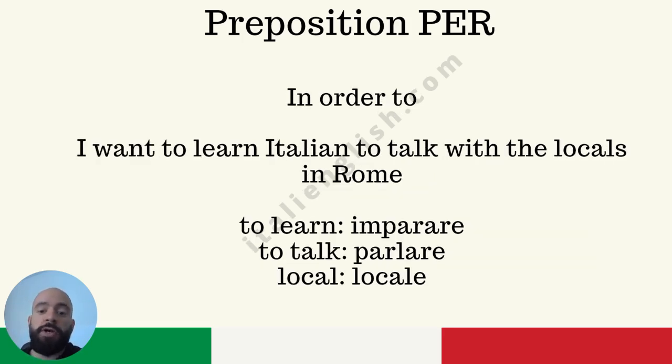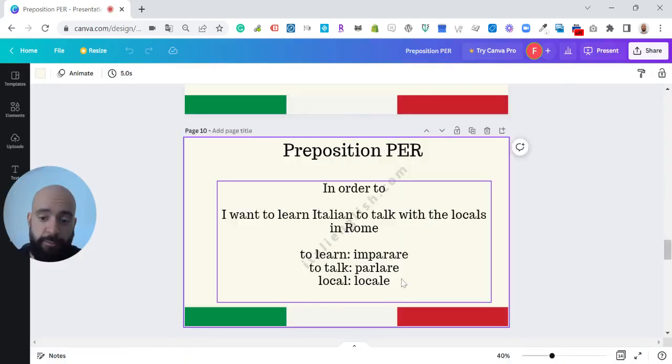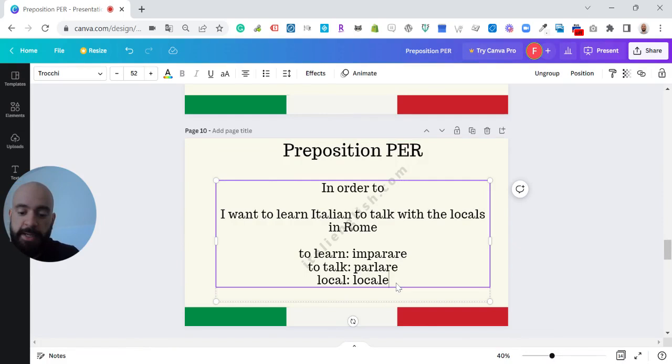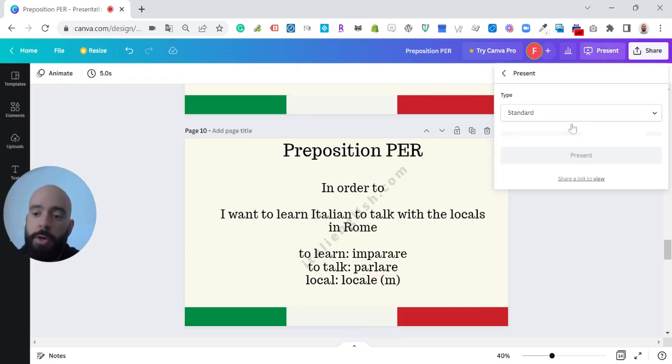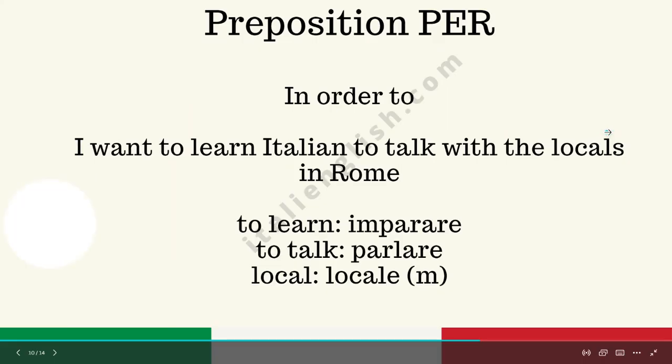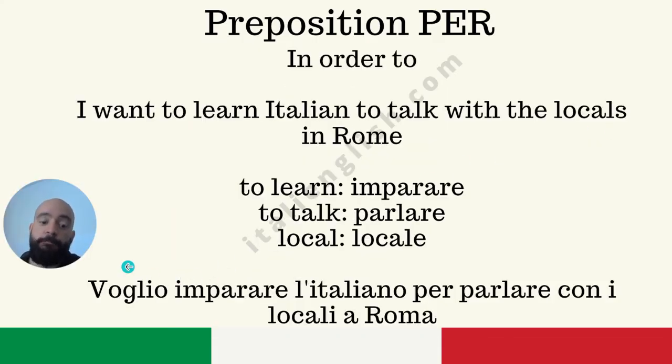Give me this one. I want to learn Italian to talk with the locals in Rome. To learn is imparare, to talk is parlare, and local is locale. I forgot to mention, this is one of those weird exceptions with nouns that end with e in singular and i in plural. Doesn't matter the gender, but it will matter because there is the article, so you have to translate the article, and locale is masculine. Keep this aspect in mind and give me the translation, which is: voglio imparare l'italiano per parlare con i locali a Roma.